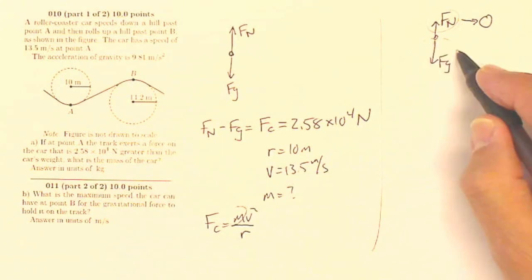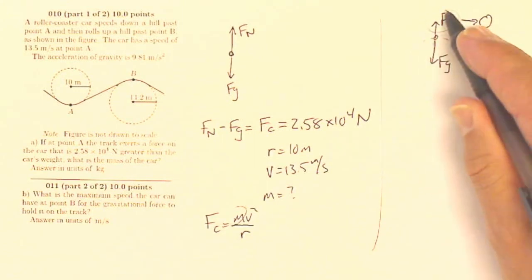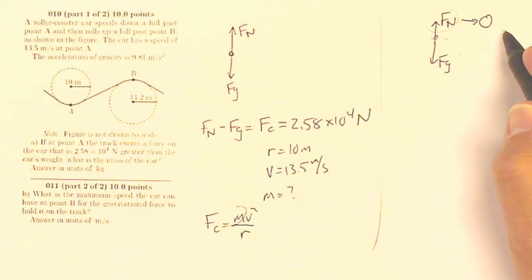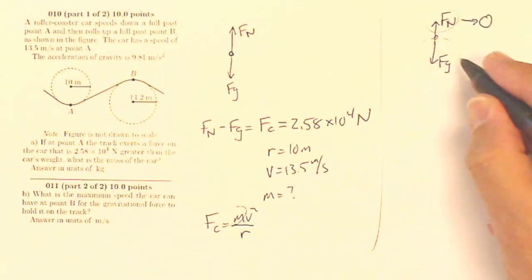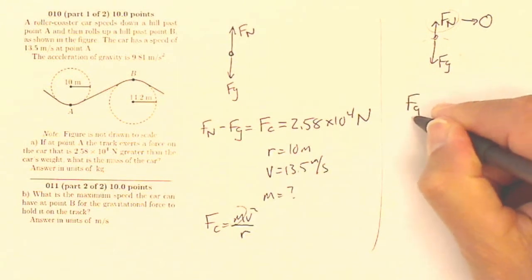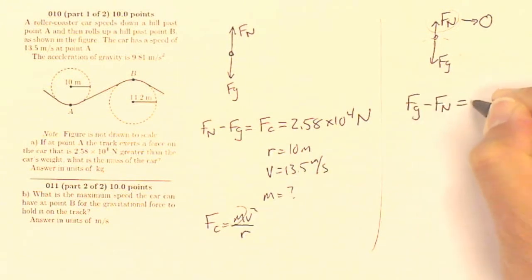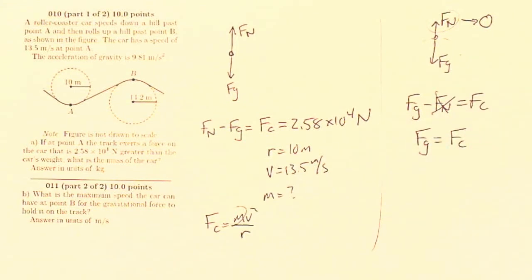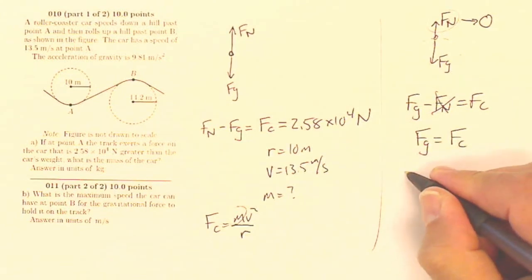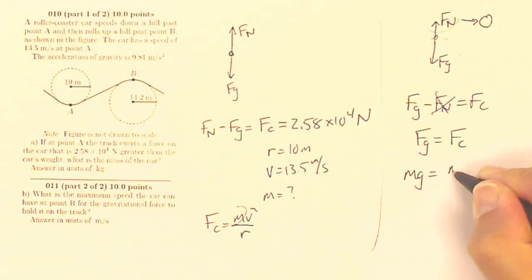They don't quite go that quick, but they do make it so that you feel temporarily as if you're weightless. So your normal force goes to zero up at the top. That means my gravity is greater than my normal, so my gravity minus my normal must be my centripetal force. But if my normal force goes to zero, then gravity alone is equal to my centripetal force. If gravity is equal to centripetal, then mg equals mv squared over r, and the mass of the car cancels out.